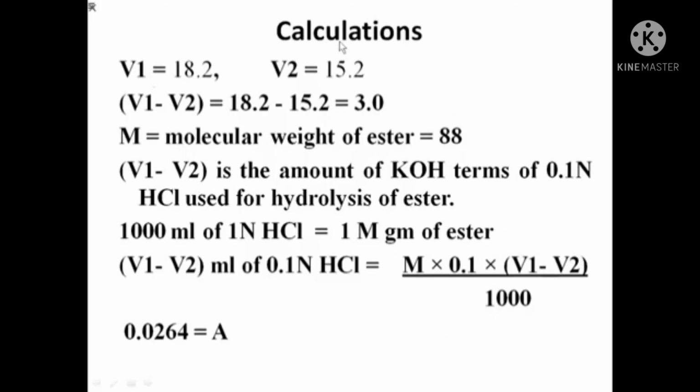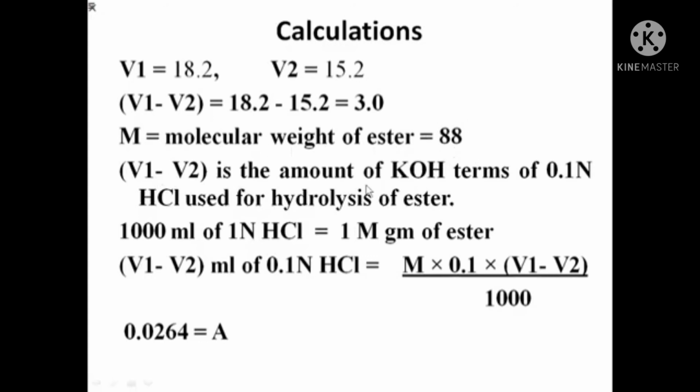Now let us move towards the calculation part. V1 is the blank titration reading, V2 is for the sample titration. Let us consider 18.2 ml as the blank reading and 15.2 as the sample reading. So V1 minus V2 is 18.2 minus 15.2, giving you 3 ml. M is the molecular weight of ethyl acetate. We have used ethyl acetate, that is the ester, and it is 88 here.